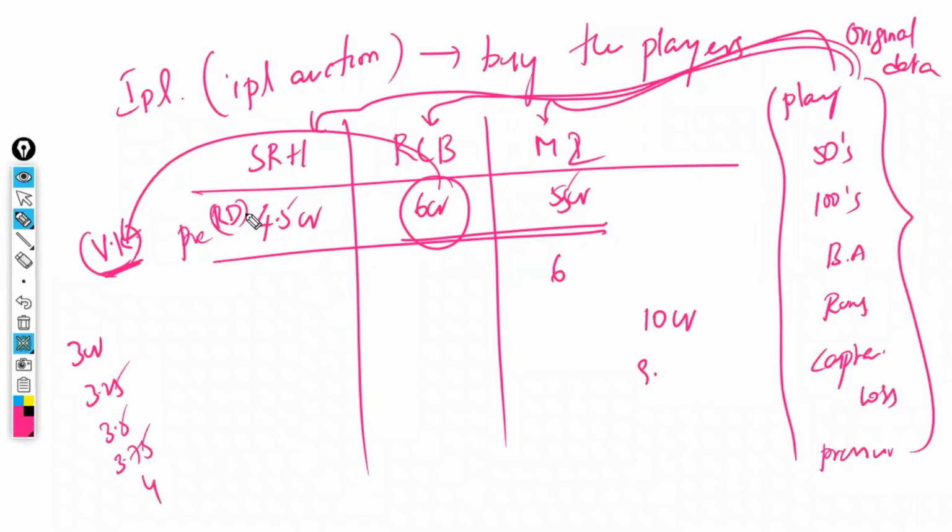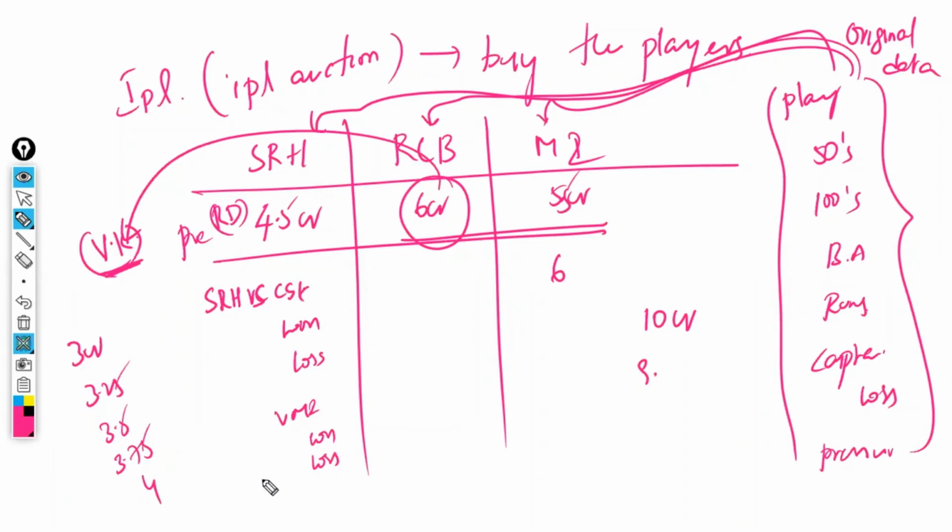Rahul Dravid will say, check Virat Kohli, how many matches he has played against Mumbai Indians. What is the batting average against Mumbai Indians? What is the batting average against Delhi? For example, we are part of SRH and we want to select a player. First we will observe how many matches SRH has played against CSK, and within that how many they have won and how many they have lost. Similarly, against Mumbai Indians, how many they have won and lost.